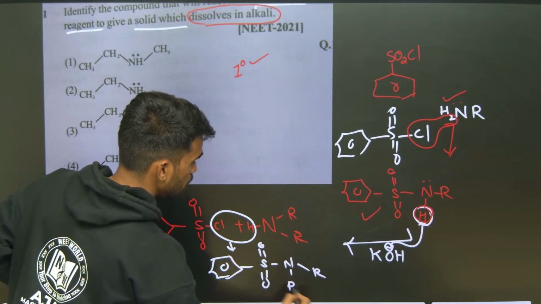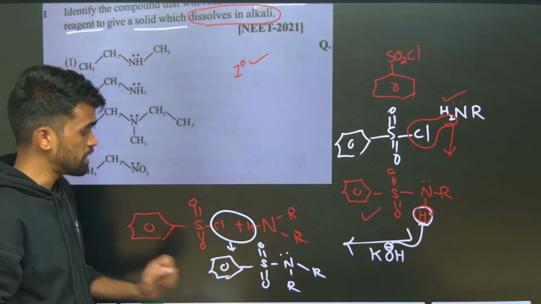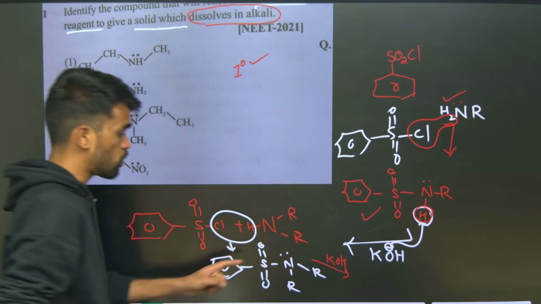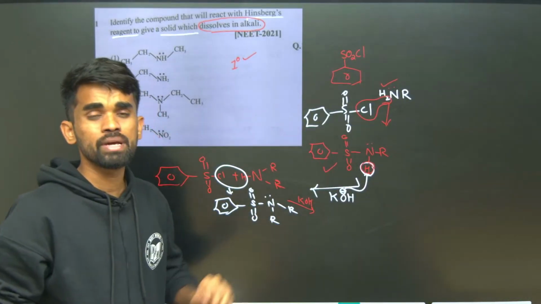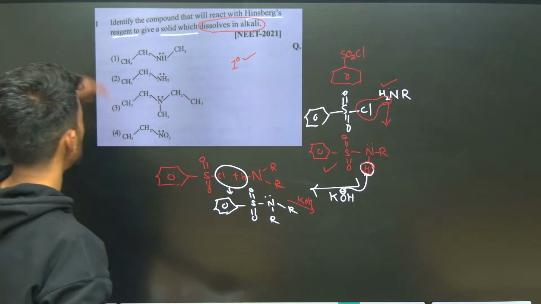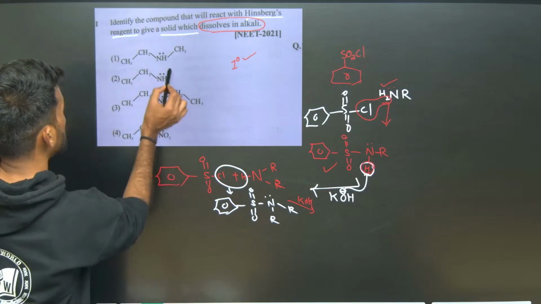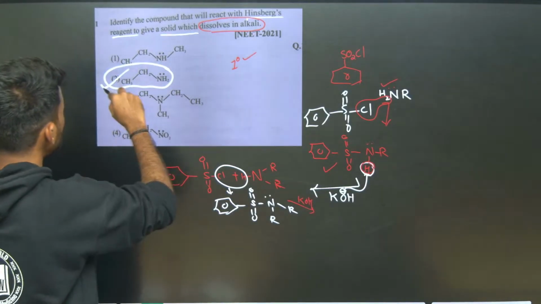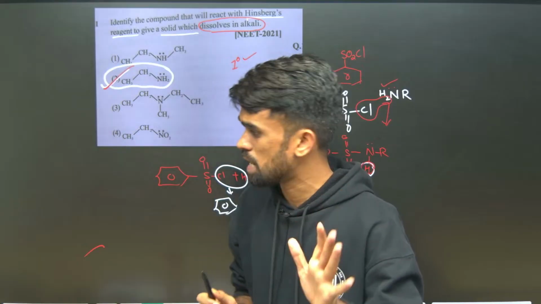See, in this case there is no acidic hydrogen as in the first case. Therefore, this can't be dissolved. The product formed from the secondary amine after treating with Hinsberg reagent cannot be dissolved in the alkali medium. Only primary amines can dissolve. So out of these four options, tell me which is the primary amine. Here only option number 2 is a primary amine, so that can be dissolved in the aqueous alkali medium. Hope this is also clear now.